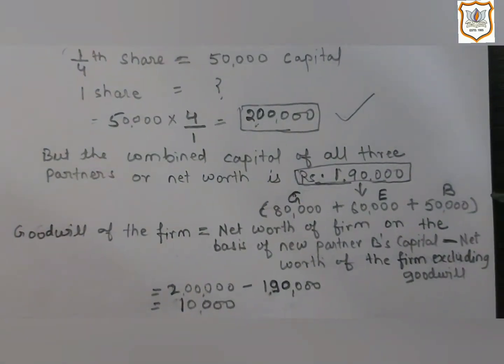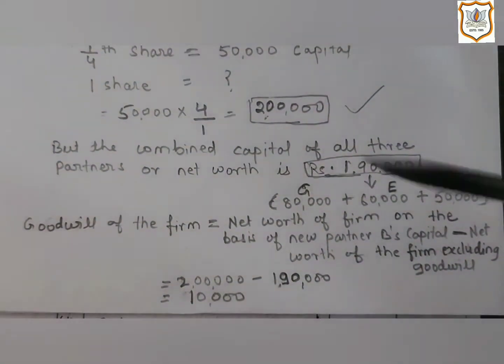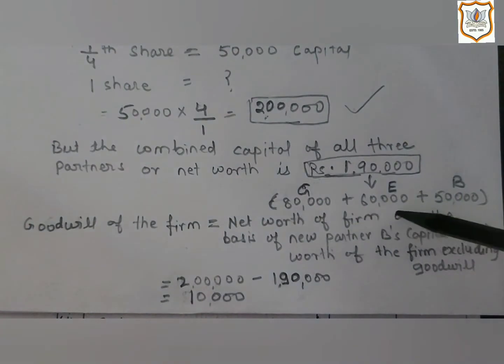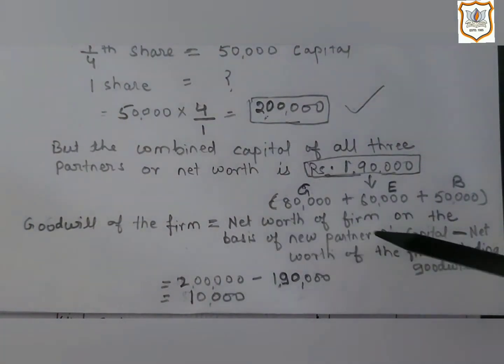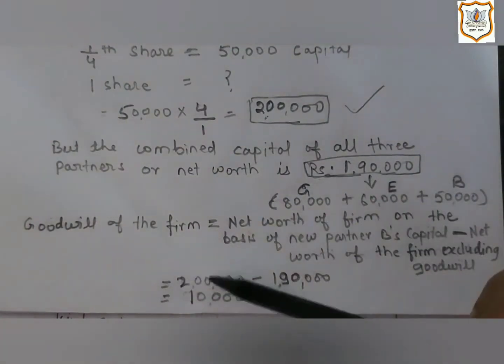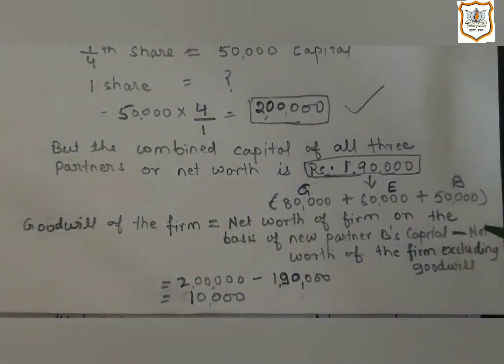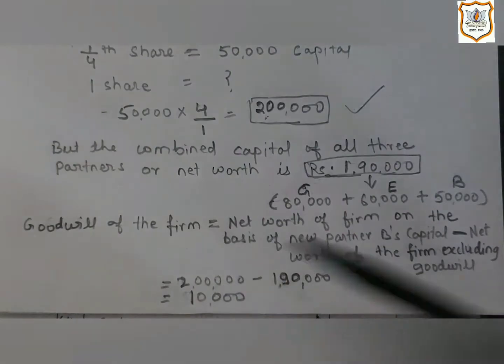Here formula for goodwill of the firm is equal to net worth of firm on the basis of new partner B's capital, that is 2 lakh, minus net worth of the firm excluding goodwill, that is 1,90,000. So 2 lakh minus 1,90,000 is 10,000. So 10,000 is the goodwill of the firm.